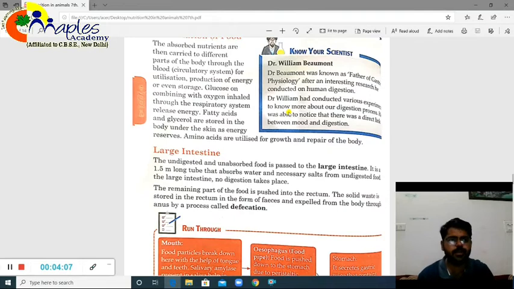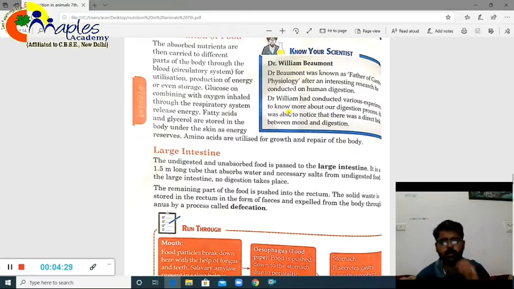What they actually do, you must have heard that if a man eats very oily food, his fat gets deposited. So basically what happens, they form a sort of layer inside your skin, right? Fatty acids and glycerol. And as far as amino acids are concerned, they are responsible for the growth of your body.